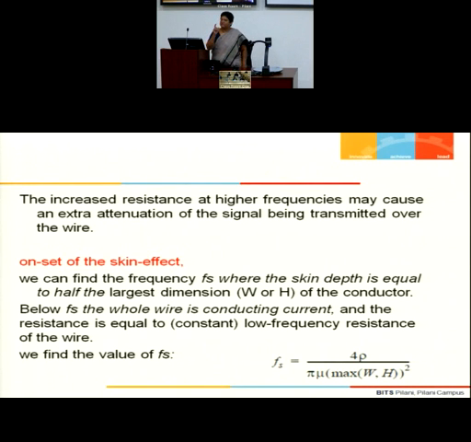So what happens at high frequencies? R goes on increasing. How does it affect your signal transmission? More R means more attenuation. More R means signal energy is starting from one end, but is never reaching the other end because of the attenuation happening.